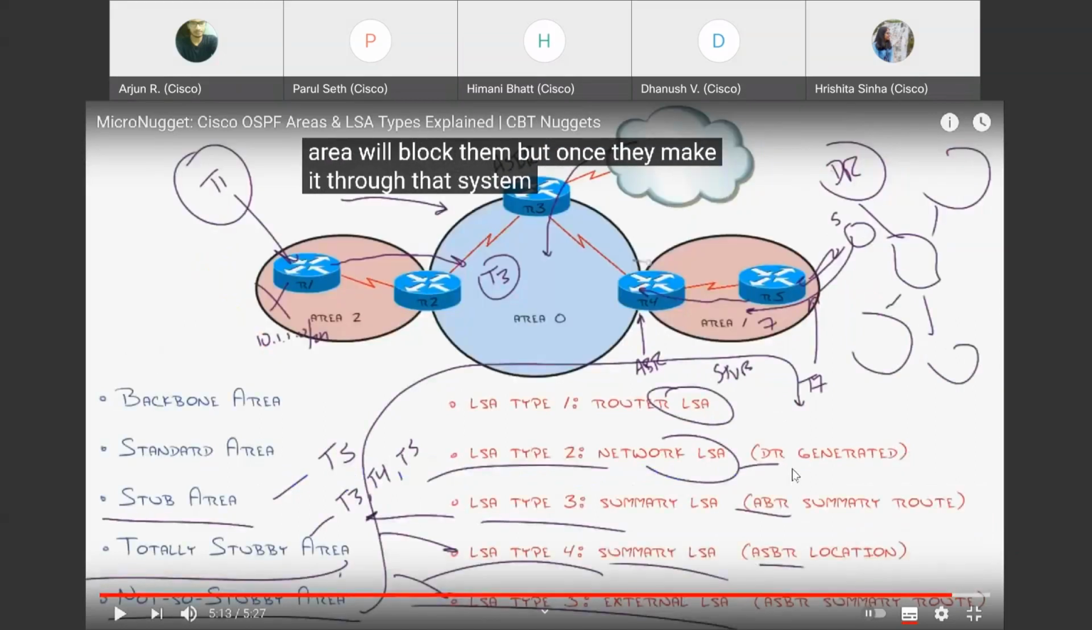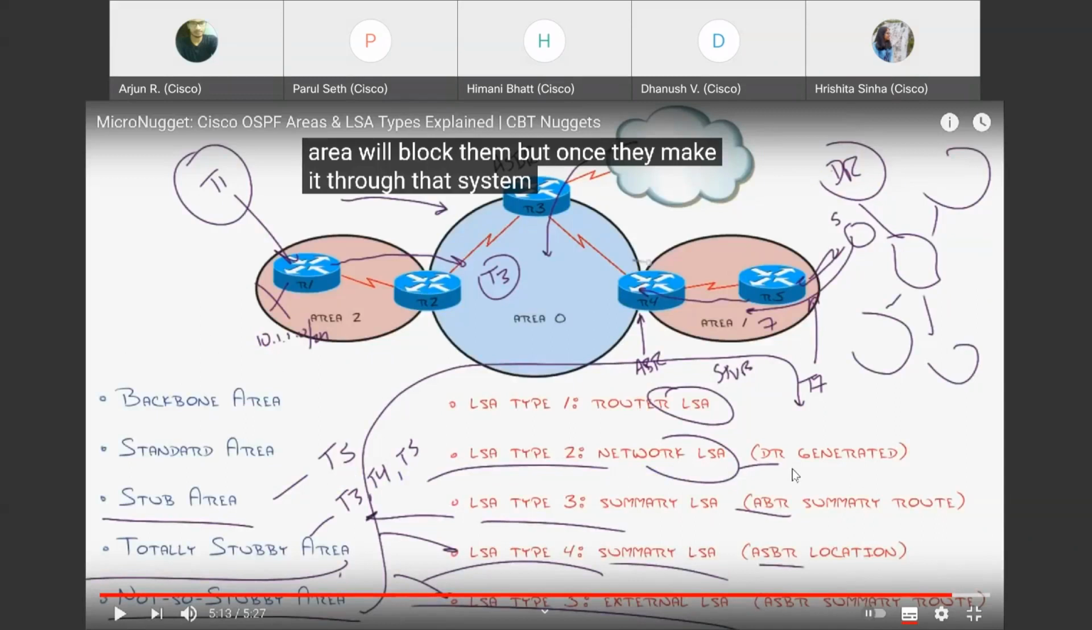Backbone area is basically area 0. Standard area is all other areas. So stub area. What do they mean by stub area? Non-OSPF protocol routes, so if there is RIP or EIGRP, that is not OSPF or that is external routes. Those kind of routes are not necessary within areas that are not directly connected to it.